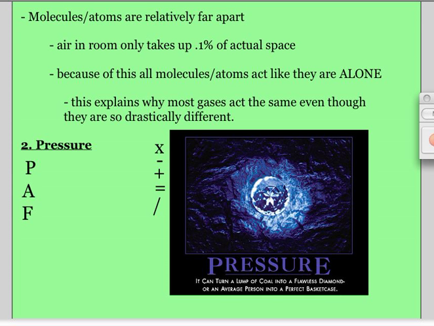And the big thing we look at with gases usually is pressure. If we want to have a little formula for it, pressure is going to equal, not plus, equal, our force, how much something's pushing, over our area. So how hard is the gas pushing on a certain area? If you blow a balloon up and it's really full of air, the pressure is pretty high. There's a lot of things pushing on the area of the balloon. So just keep that in mind.